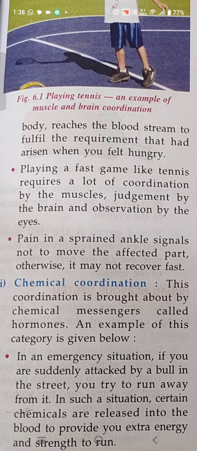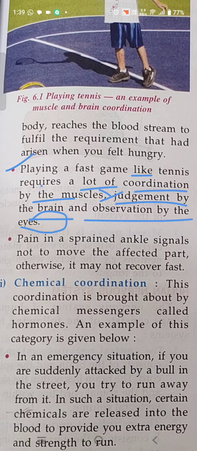Now, playing a fast game like tennis requires a lot of coordination by the muscles, judgment by the brain, and observation by the eyes. When you play a fast game like tennis, this game requires a lot of coordination by the muscles.